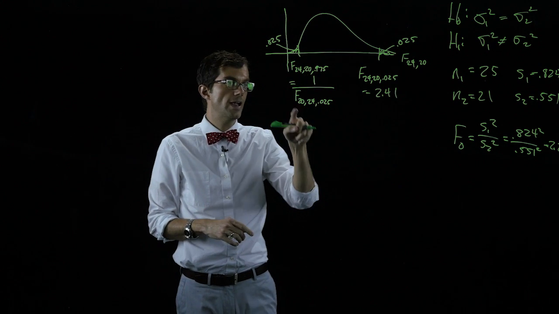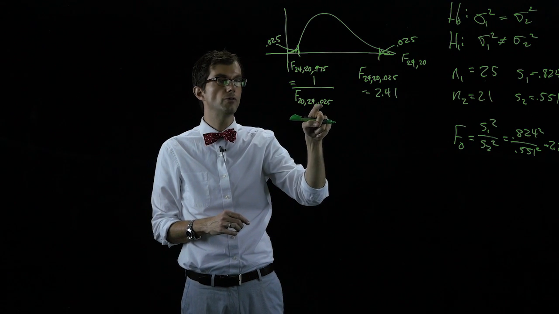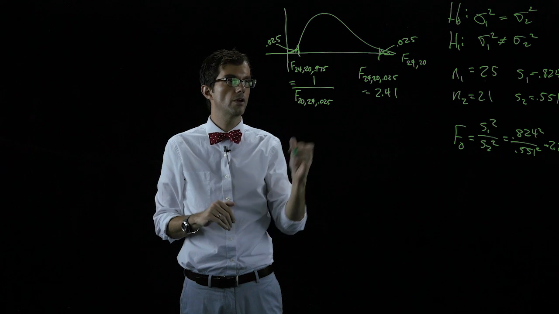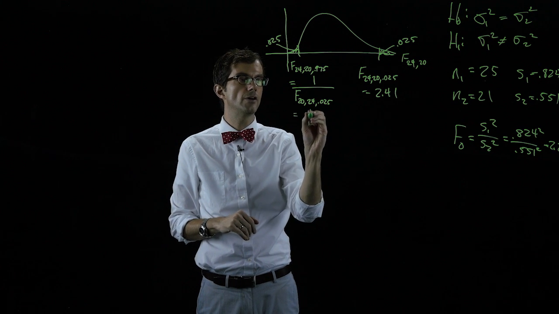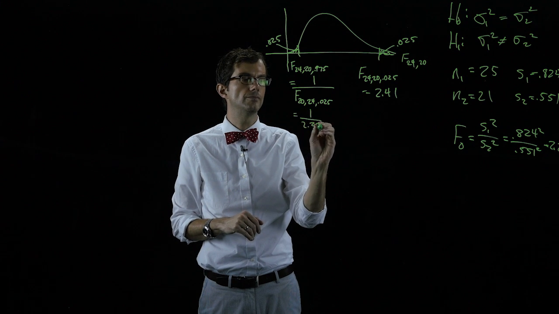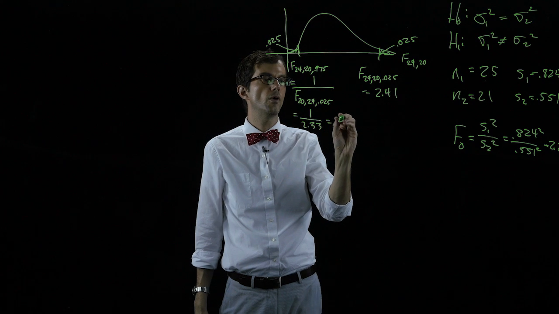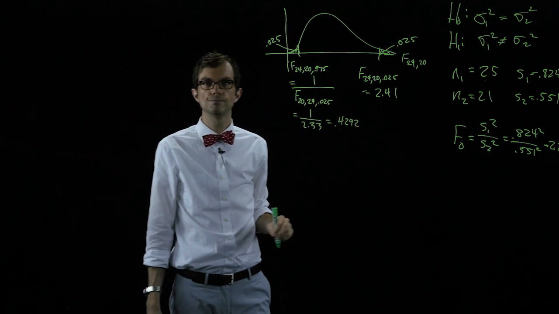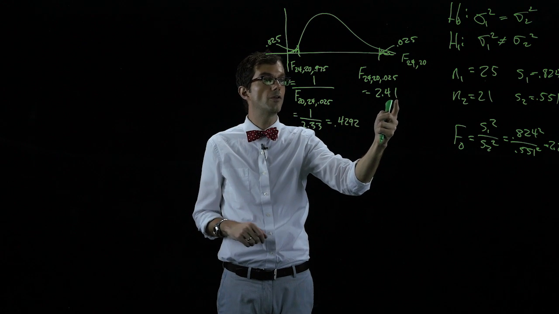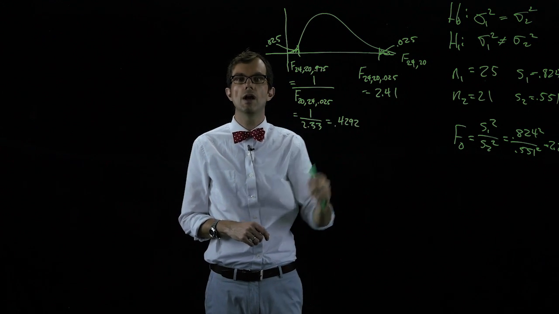And if we go over to our F table with 0.025 in the tail, go over to column 20, down to row 24, we should find that this value is 2.33. So 1 over 2.33, if we work that out, is 0.4292. So the critical value here, using the critical value approach, is 2.41, and the critical value here is 0.4292.